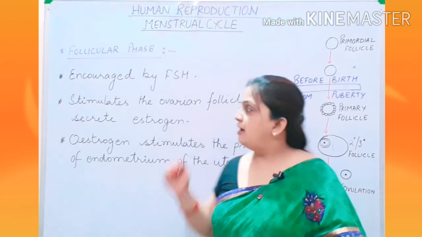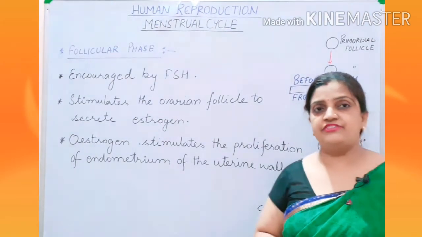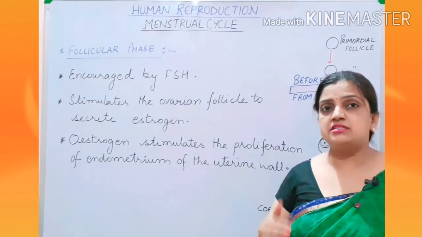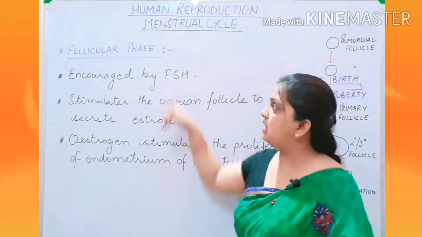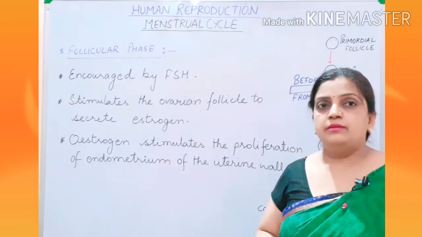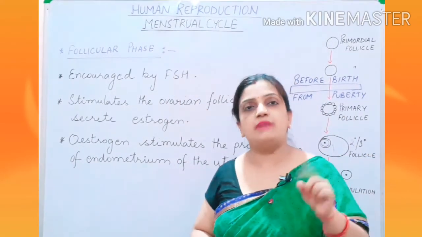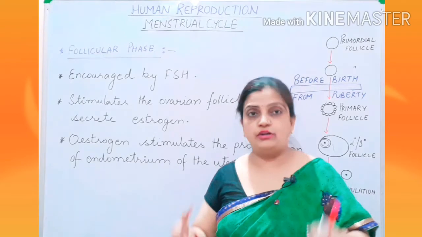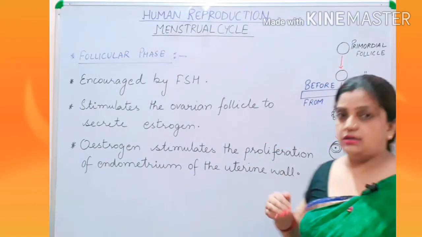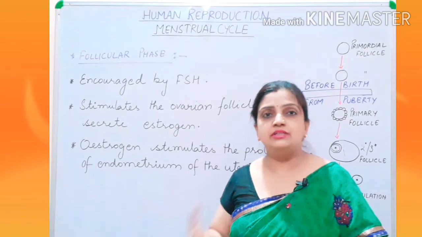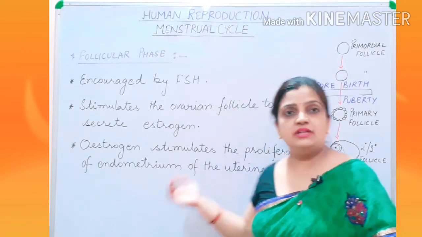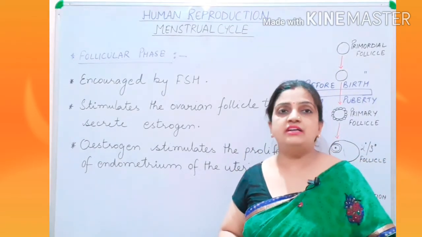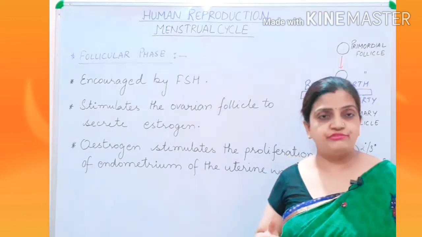Children, I told you that there are three phases, and the cycle starts with the menstrual phase. But I will not start explaining the phases with the menstrual phase. I will start from the follicular phase, because the cycle will ultimately reach the menstrual phase only. So let us start with the development of the follicles during the follicular phase. I have discussed before how the development of the follicles takes place. Let us go through the theory, then I will explain the most important diagram of the NCERT book, which is shown there in the form of a graph.